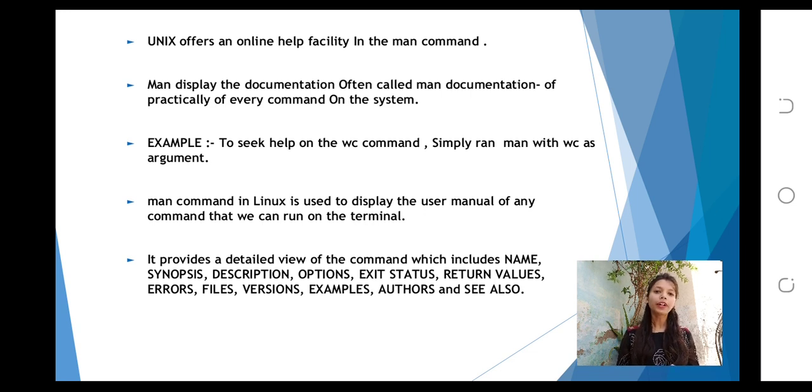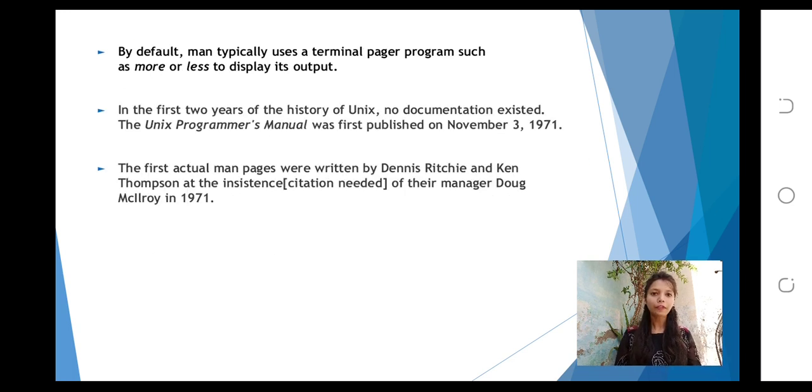It provides a detailed view of the command, which includes name, synopsis, description, options, exit status, return values, errors, file versions, examples, authors, and see also. By default, man typically uses a terminal pager program such as more or less to display its output.